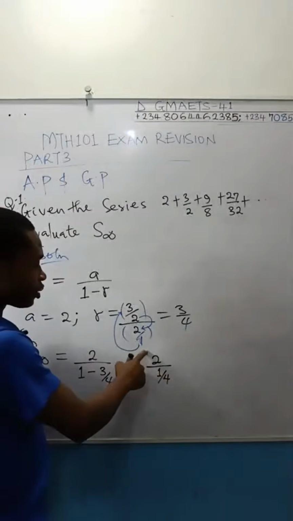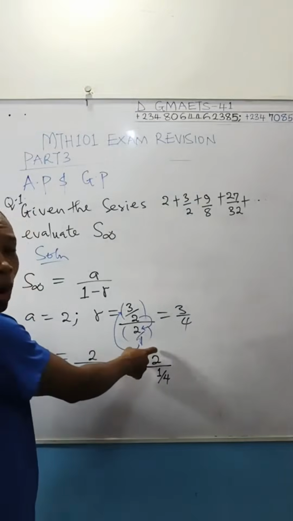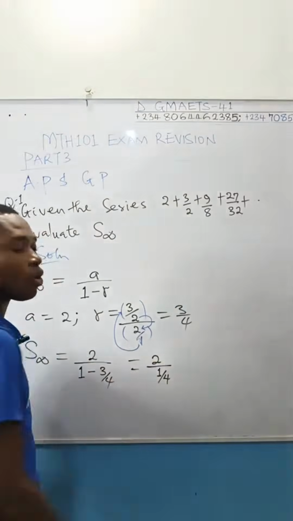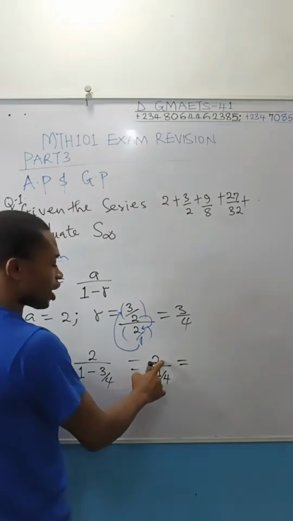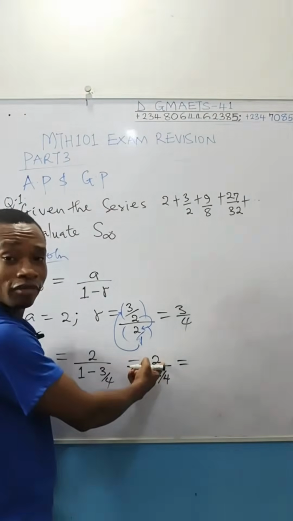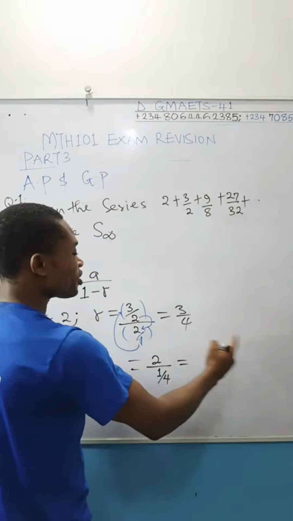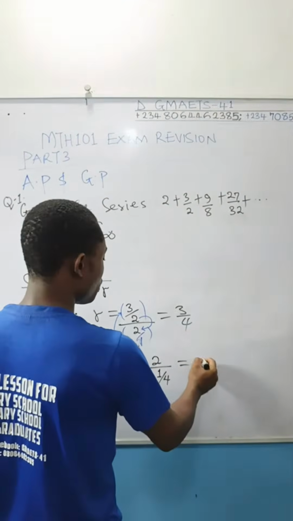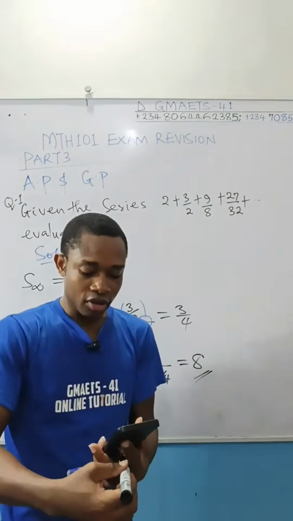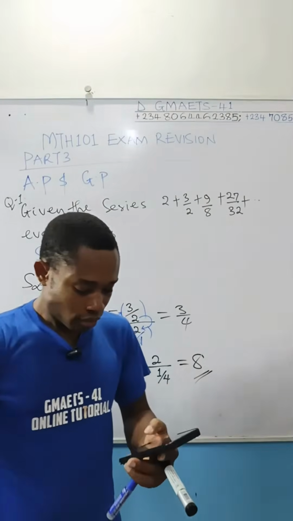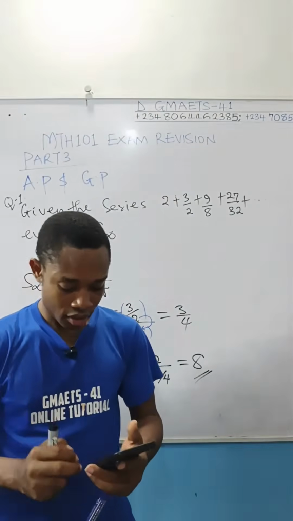This 2 is the numerator standing alone. That 2 is 2 over 1. I hope you're getting me right. So this is actually 2 over 1 in the numerator, all over 1 over 4. And like I said, their denominators will switch position. So simply this 4 will climb up to meet this 2. The invisible 1 under the 2 will move down to meet this 1. So of course, you get 2 times 4 over 1 times 1, which gives you 8. This is the sum to infinity of this guy.